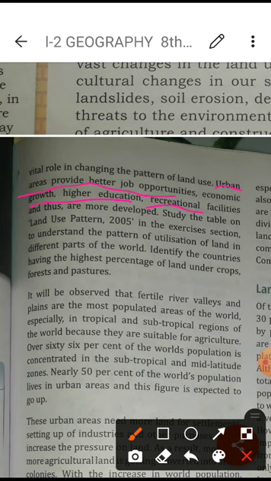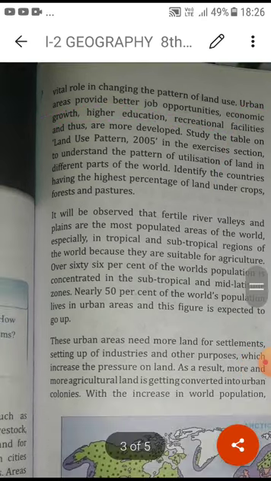Why? People get more facilities there, and different kinds of economic and job opportunities. So it depends on human beings. Some physical factors are there, but economic and human cultural activities also determine the land uses.